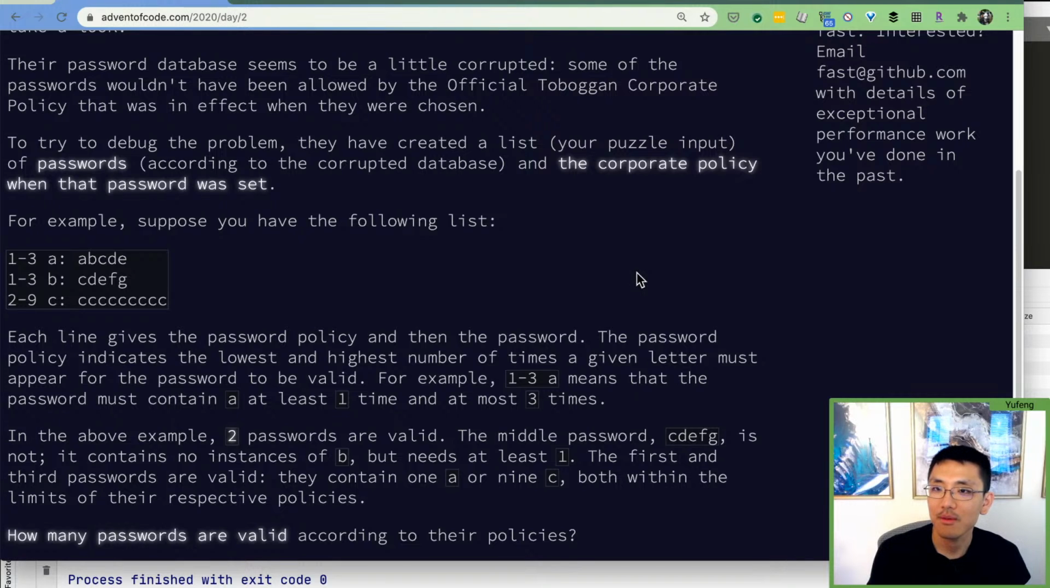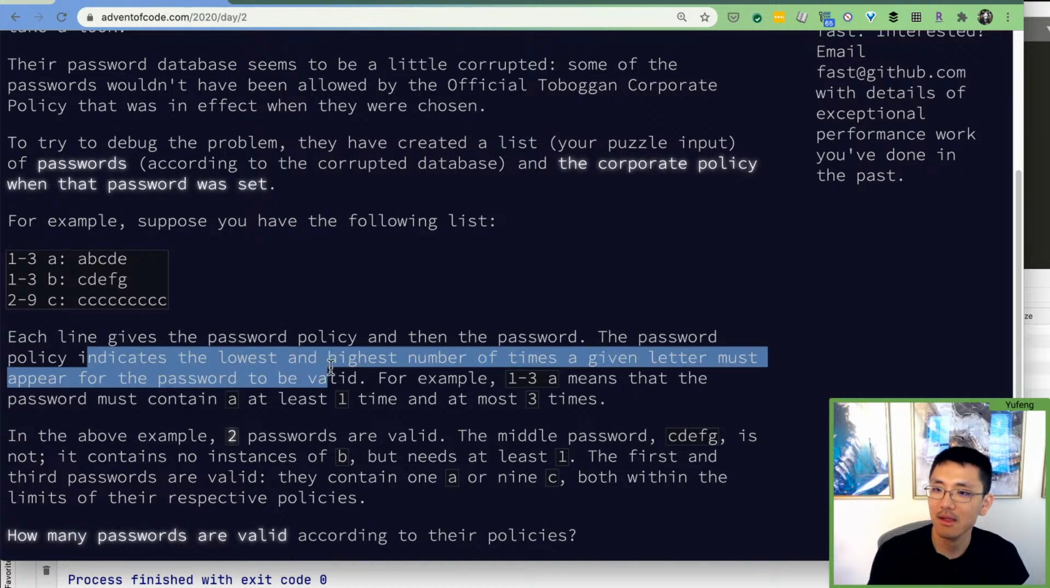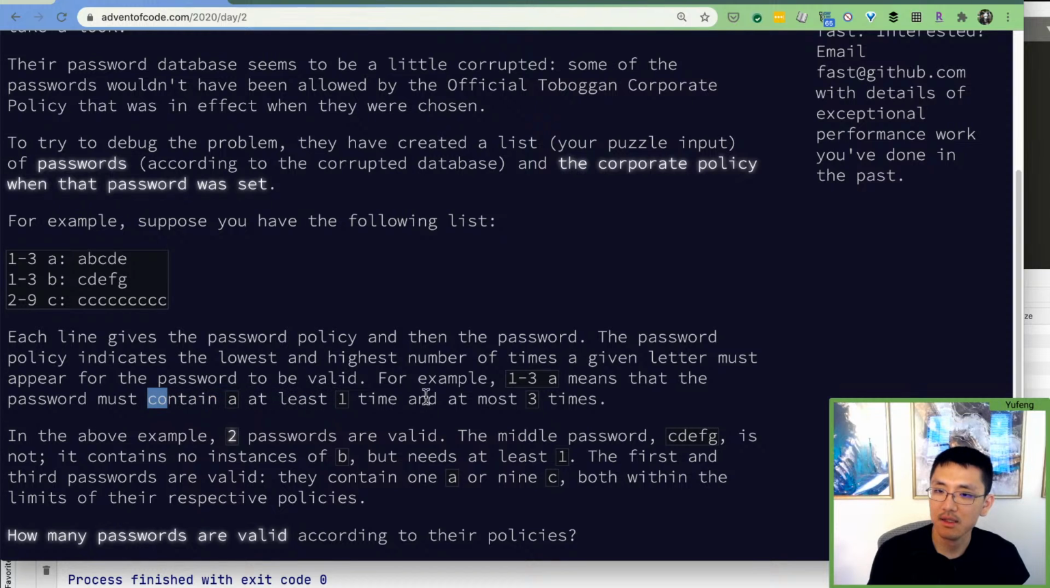Try to debug the problem. They've created a list of passwords and the corporate policy when that password was set. For example, suppose you have the following list: 1-3 a. Each line gives the password policy and then the password. The password policy indicates the lowest and highest number of times a given letter must appear for the password to be valid. For example, 1-3 a means that the password must contain a at least once and at most thrice.